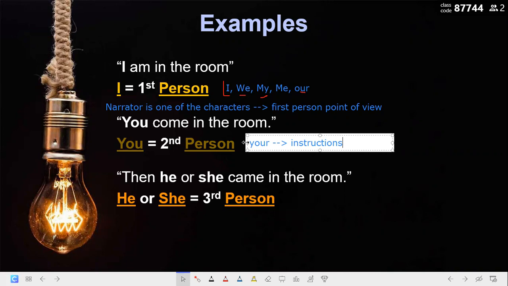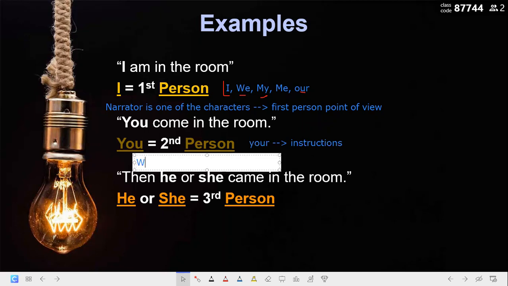Okay, so here I used you or your in giving instructions. So this is the second person point of view. The second person point of view. And we don't usually use it.